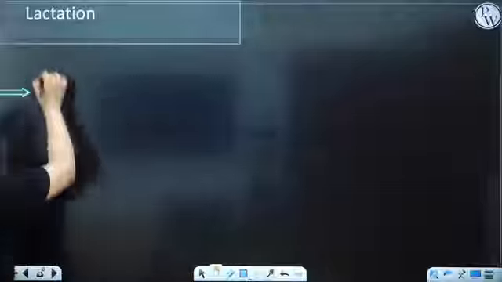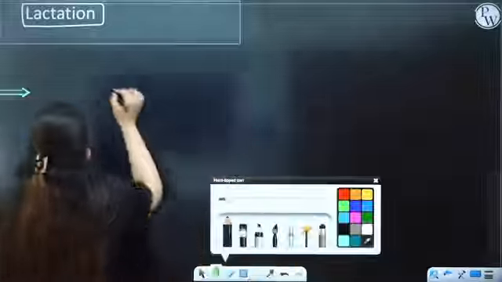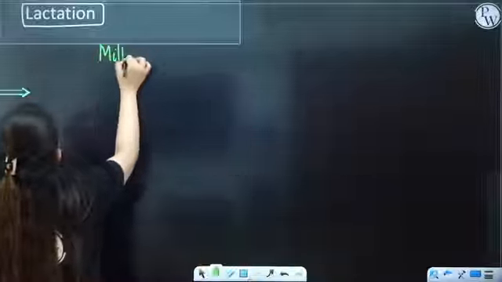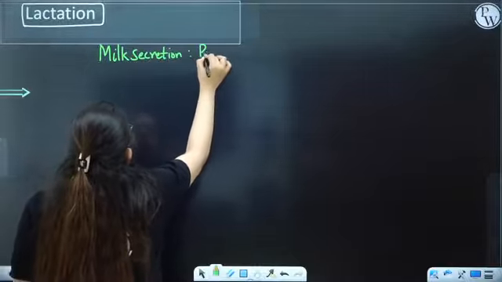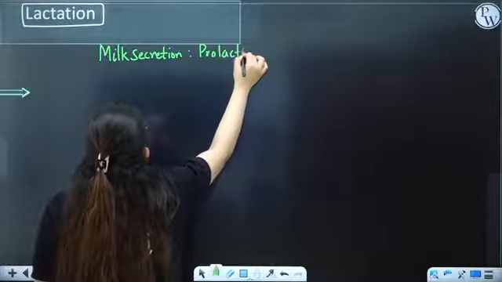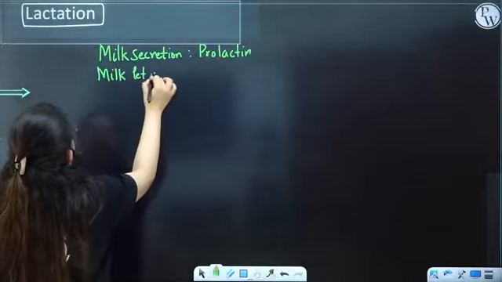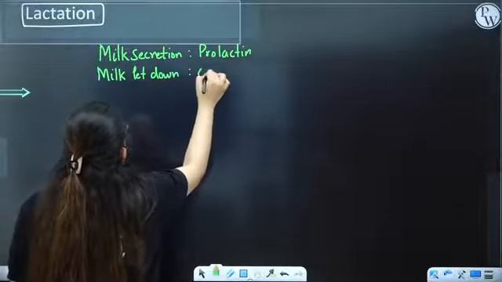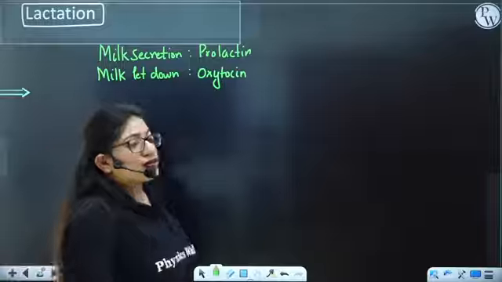So lactation: the female has mammary glands. Yes, the female has mammary glands. So milk secretion is due to the hormone prolactin, and milk let down is due to oxytocin. As you know, during parturition the oxytocin is already higher. The amount of oxytocin is already higher.